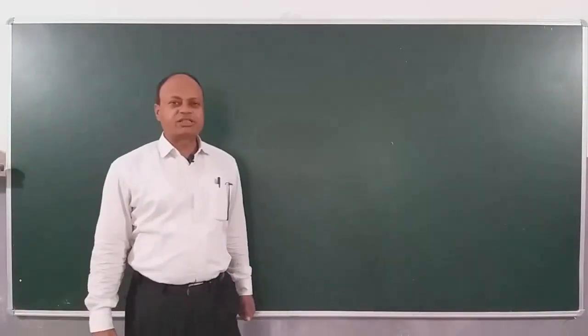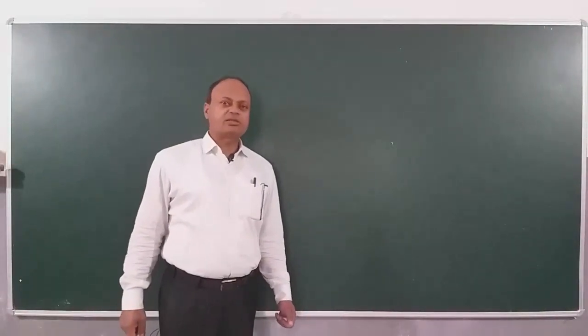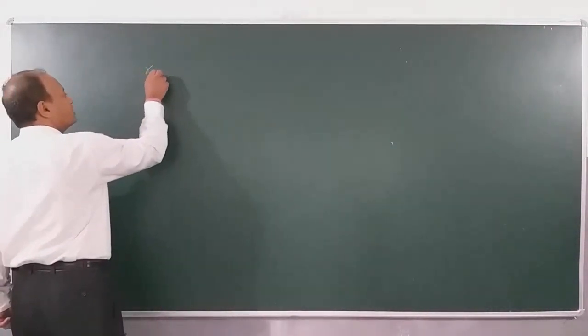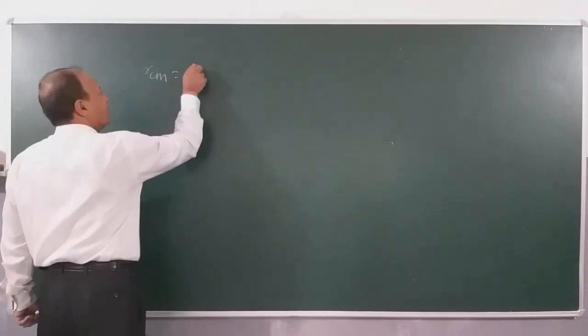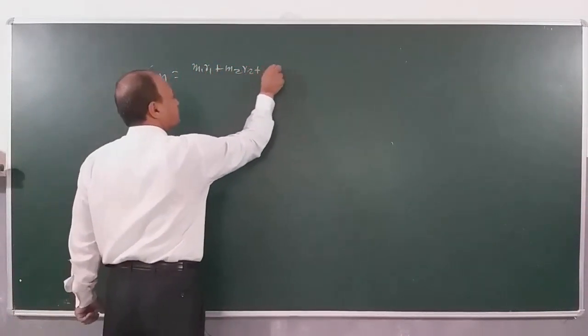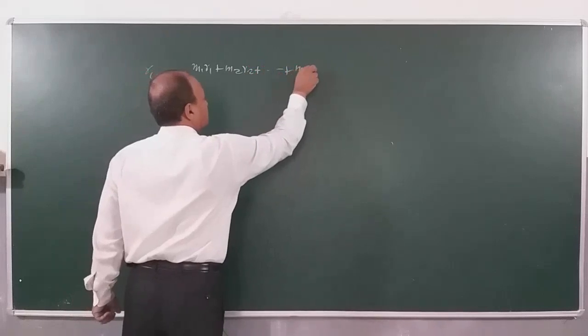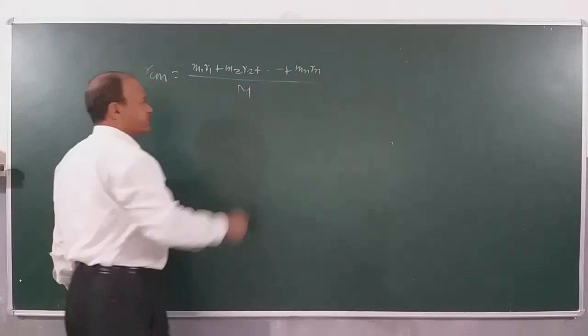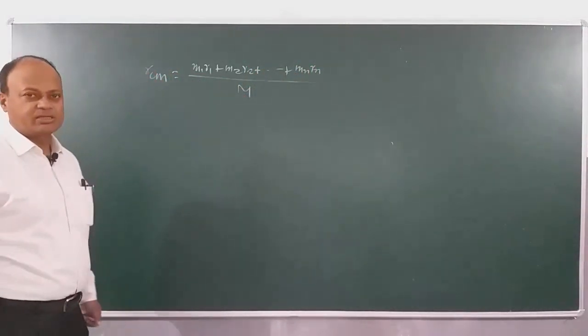Now children, we are going to discuss velocity of center of mass. We already know RCM is equal to M1 R1 plus M2 R2 divided by capital M, where capital M is our total mass.